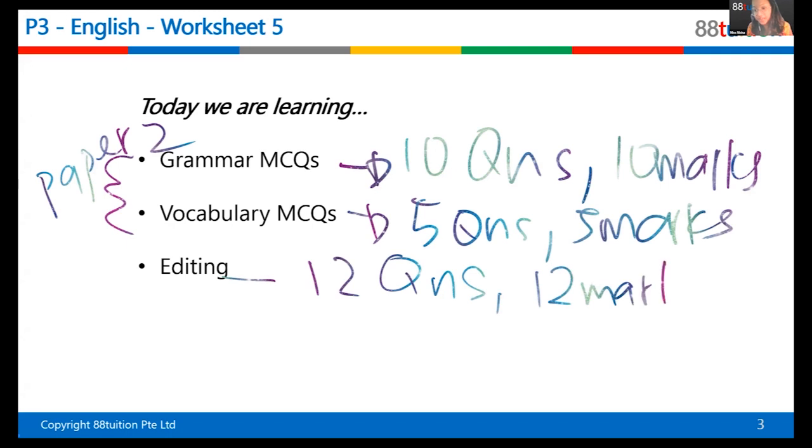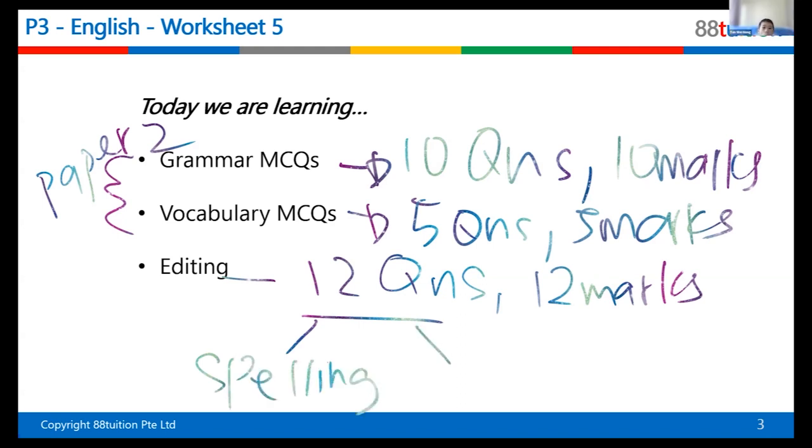Basically, for PSLE, out of the 12 questions, 6 will be spelling mistakes. So basically, they'll spell 6 words wrongly. Out of the 12 questions, they ask you to spell it correctly. So 6 will be spelling mistakes. The other 6 questions will be grammar mistakes. So for example, the wrong tense, like should have ed, there's no ed in the word, or there's supposed to be an ing, or is a wrong preposition, should be under, not over, those kind of questions.